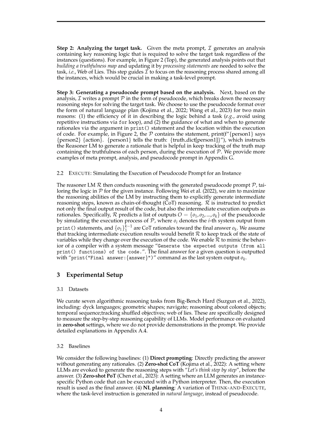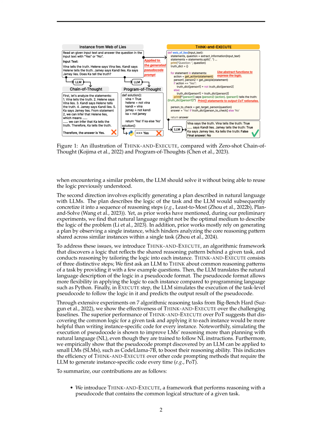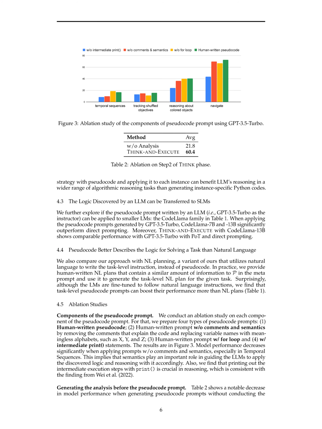The pseudocode prompts in Think and Execute enable the reasoner LM to track the state of variables and generate intermediate reasoning steps accurately, leading to improved reasoning abilities. Additionally, pseudocode format facilitates the transferability of the discovered logic to smaller LMs, enhancing their reasoning capabilities as well. The use of pseudocode prompts in Think and Execute has been shown to outperform natural language planning approaches, indicating that pseudocode is more effective in conveying the necessary logic for solving tasks and benefiting LLMs' algorithmic reasoning across various tasks.